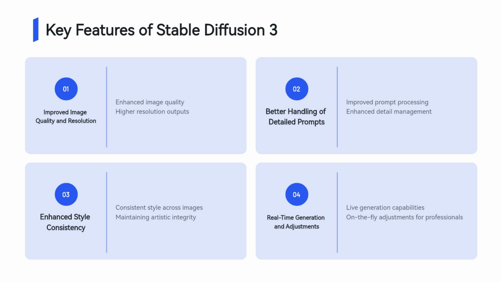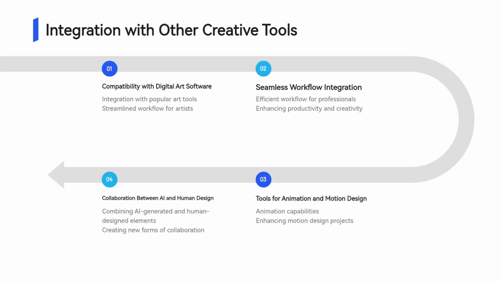For example, users can specify exact color schemes, styles, or visual elements, and Stable Diffusion 3 will adapt to these preferences with minimal distortion. Additionally, the new model allows for real-time adjustments, enabling creators to modify and refine their images on the fly, enhancing productivity. This makes it not only a tool for generating static images, but also a dynamic part of a creator's iterative design process.